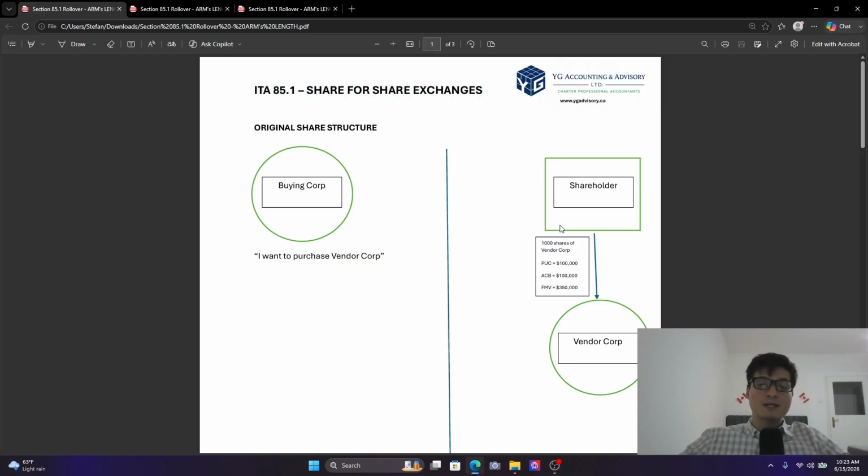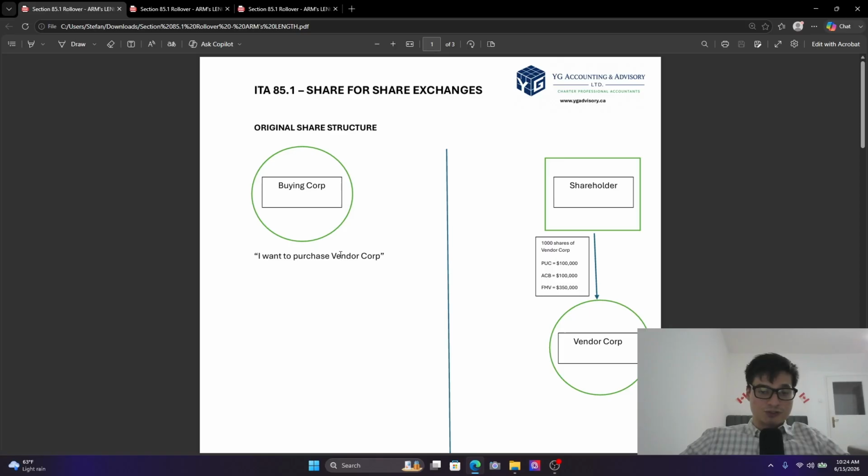That is, you don't have to pay any tax on this at the time of the disposition, which is very interesting. Every other thing we looked at has a tax implication. The Section 85 rollover was something else, something entirely different. Section 85 is not related to ITA 85.1. If you want to know what a Section 85 is with non-arm's length rollovers, do click my video that I did in the past. It'll give you a really good rundown of what that is and how it works.